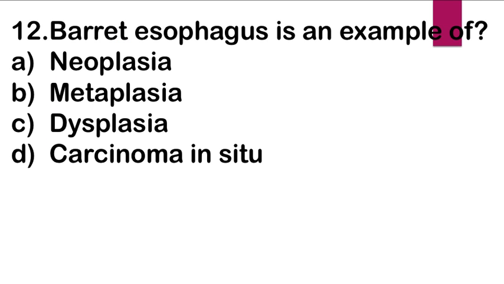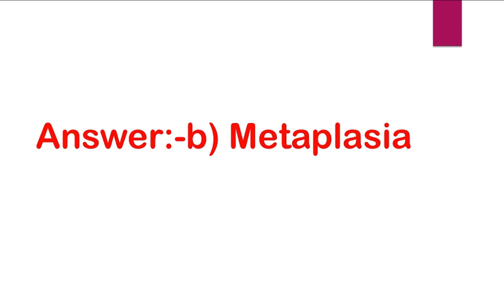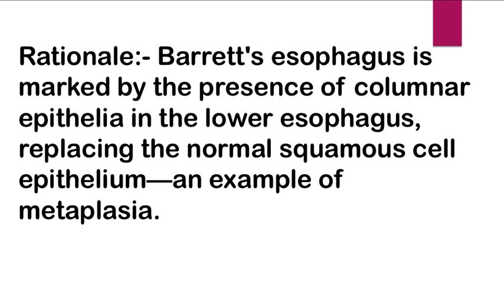Next question. Barrett esophagus is an example of A. Neoplasia, B. Metaplasia, C. Dysplasia, and D. Carcinoma in situ. Right answer is B. Metaplasia. Barrett esophagus is an example of metaplasia. Rationale: Barrett esophagus is marked by the presence of columnar epithelium in the lower esophagus, replacing the normal squamous cell epithelium. So it's an example of metaplasia.